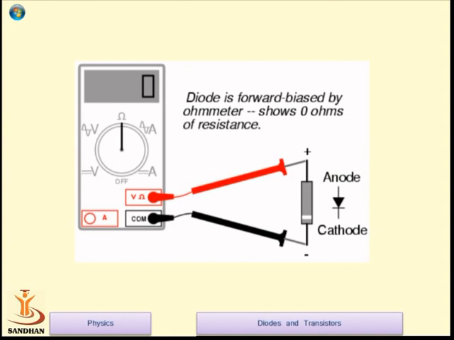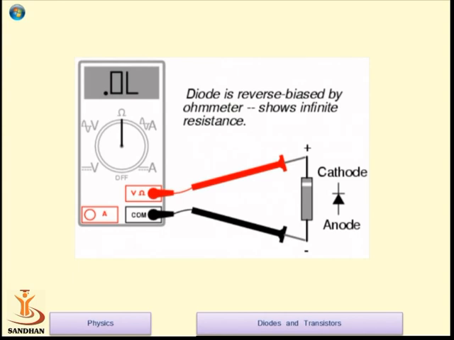If one has a multimeter, then by using the multimeter, the positive terminal of the multimeter is connected to the anode terminal and the other terminal is connected to the cathode, and if your multimeter is placed on the ohm meter range, it should show you 0 ohms, and this is the condition known as the forward bias condition of the diode.